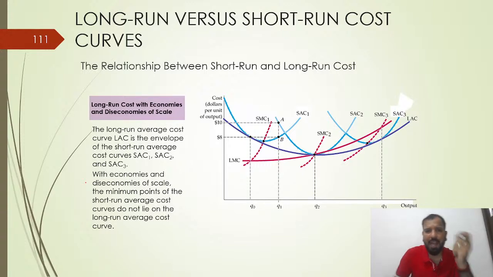This is all about the graph. You have to understand Q0, Q1, Q2: as the quantity increases, the cost of the product automatically decreases. So it's all about the long run average cost curve, LAC. It's the blue line I'm talking about.